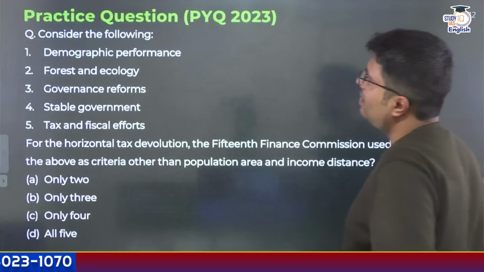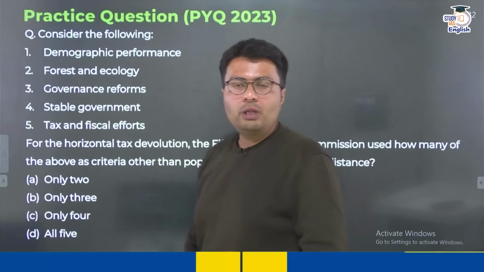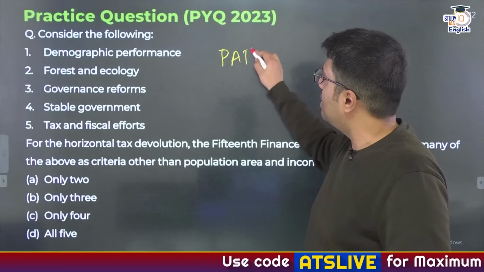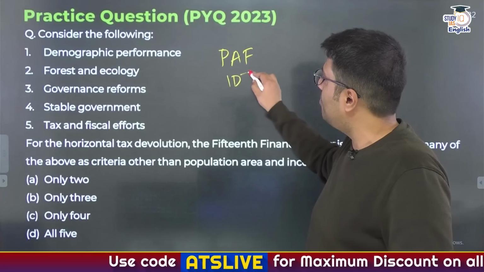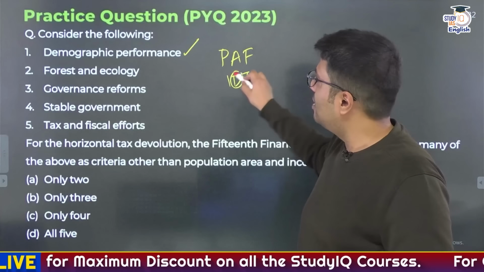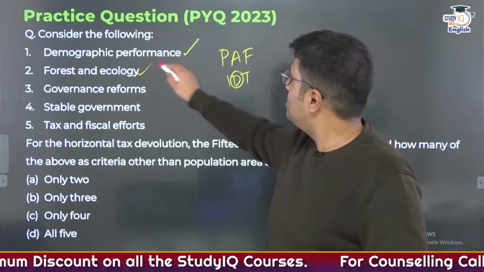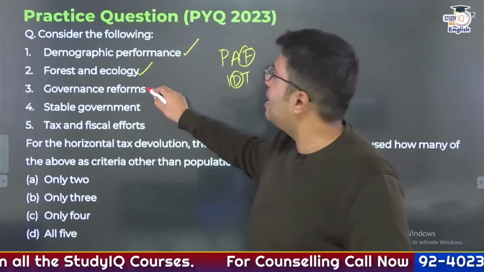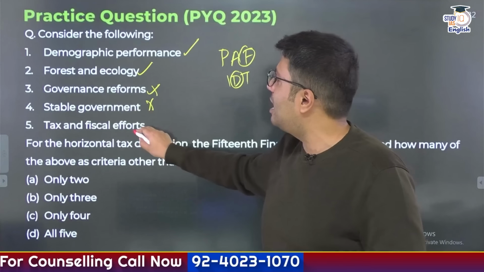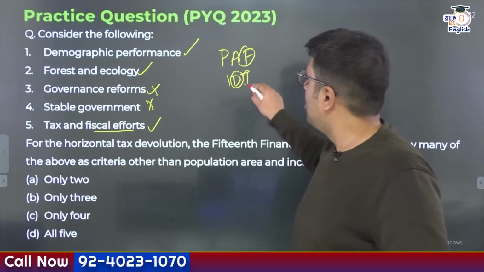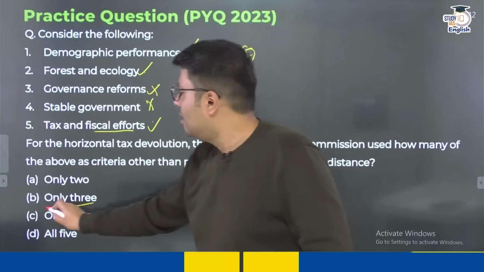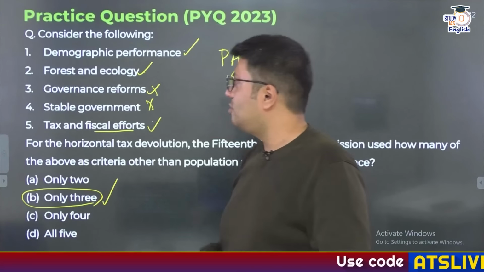And now let us take the question. So I told you the parameters that the 15th Finance Commission used can be abbreviated as Pakistan Air Force, and India destroyed them in Operation Sindoor. So demographic performance is a right criterion. Forest inequality is a right criterion. Governance reforms was not one of the criteria. Stable government, not a criterion. Tax and fiscal efforts, right criterion. So 1, 2 and 5 are the right answer, and only 3 is not. So option B is your correct answer.